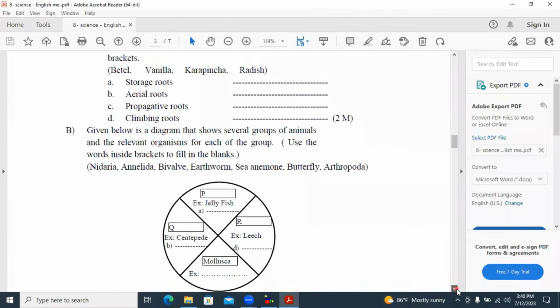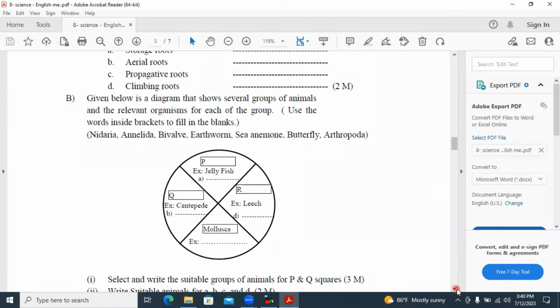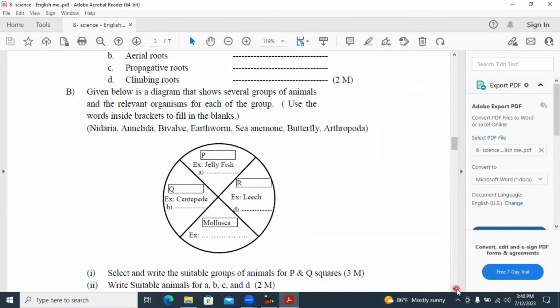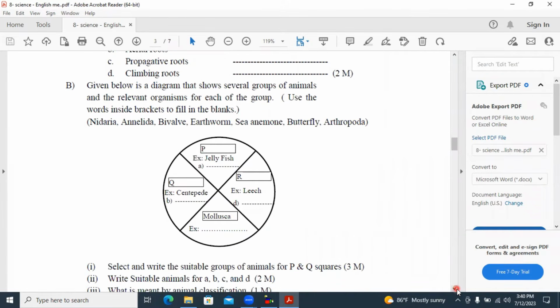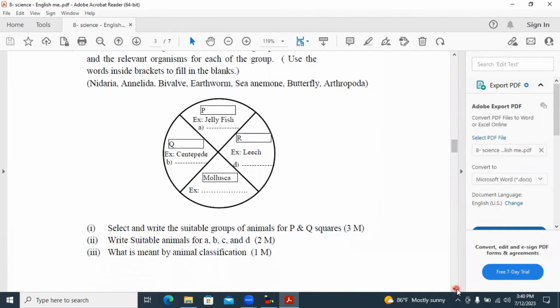B part, given below is a diagram that shows several groups of animals and the relevant organisms for each of the group. Use the words inside brackets to fill in the blanks. First of all, we will fill these blanks. Here you can see jellyfish, the P, Q, R and the mollusca. Those are the groups of organisms.